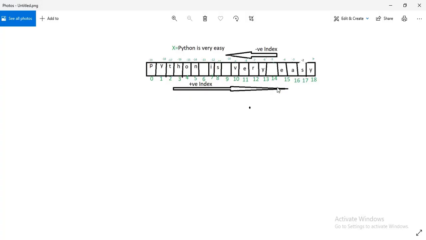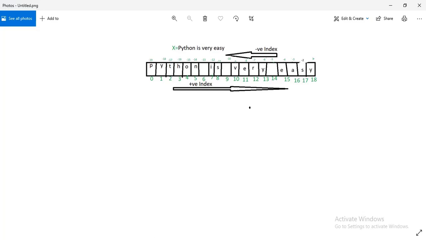Positive index means left to right. In Python, P will start from 0 and it will go 1, 2, 3 like that. All are positive indexes and the direction is from left to right. And the negative index starts from -1, -2, -3 and the direction is right to left. Clear this point? Positive index, the starting is 0 and direction is left to right. Negative index, starting is -1 and direction is right to left.